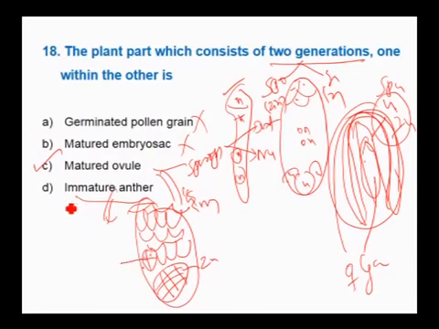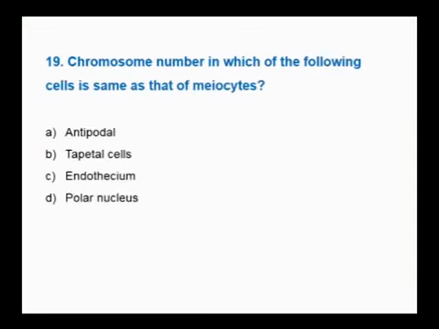Then, if the option is mature anther, both can be the answer. But here, the correct answer is mature ovule. Suppose in D there is a mature anther, both can be the answers. But for the given question, the correct answer is mature ovule, because embryo sac is the female gametophyte, whereas nucellus and integuments are sporophytes. Therefore, the answer is mature ovule.